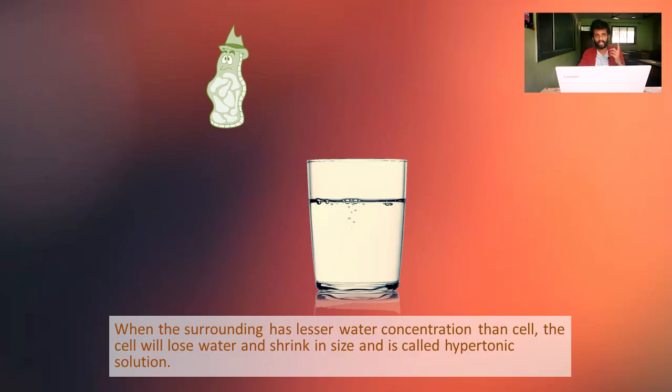I have another cell, and if it's in the water and then the cell becomes smaller in size. So what happens when the surrounding has less water concentration than the cell? That means the surrounding environment has lesser water concentration and the cell has more water concentration. So what will happen? The cell will start giving out that water through that selectively permeable membrane which I have already told you about, and then it will lose that water. So the cell will shrink. So this will be called a hypertonic solution.